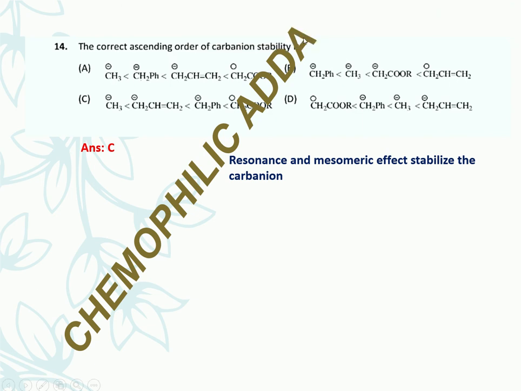So if any withdrawing functional group is present, the carbanion stability will be more. So in this case, you are seeing here is an ester group. So the carbanion which contains the ester group will be more stable as compared to the others,